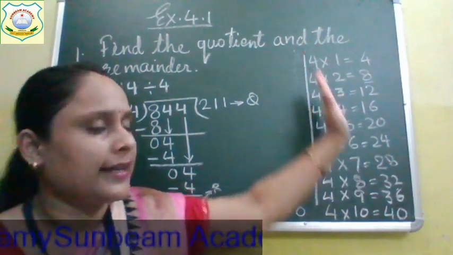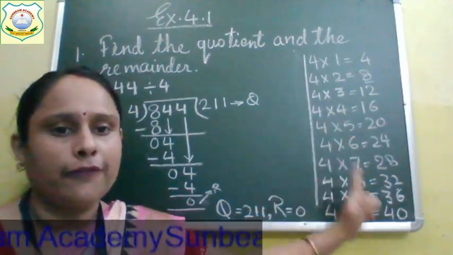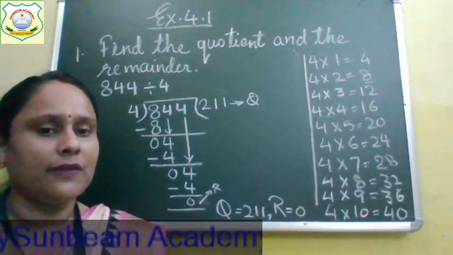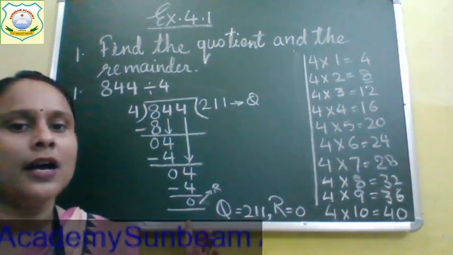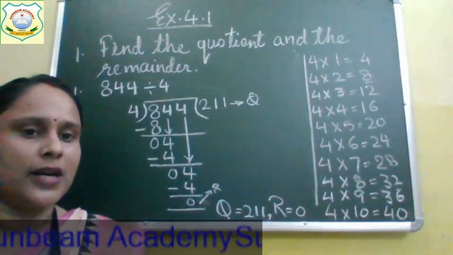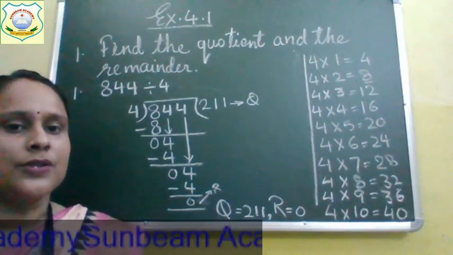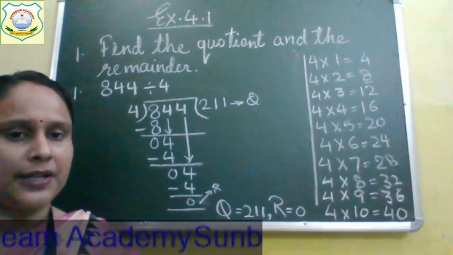So children, at the side of your notebook, draw a line, write the table of 4. Everyone will write the table of 4. In each one's notebook, the table of 4 should be written at the side of the question. So children, whenever we are doing division, first we will write the table and then we'll start dividing. So now note down, hurry up. I hope now you all have written the question.